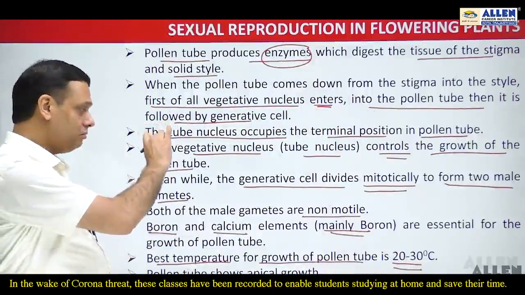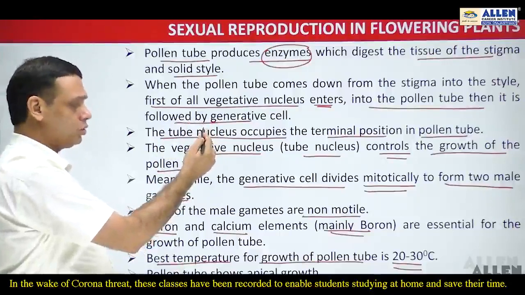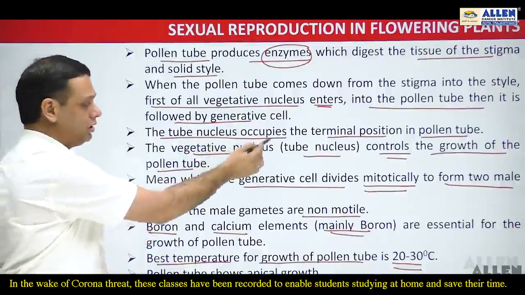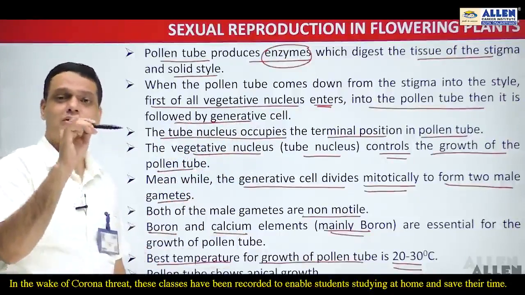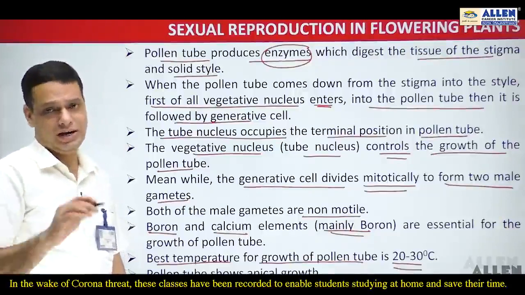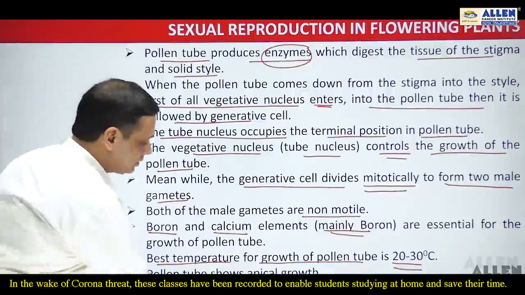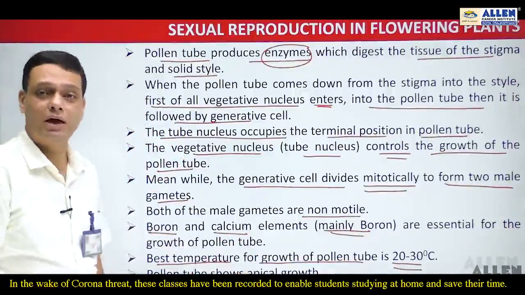Since the main role of controlling the pollen tube growth is played by the vegetative nucleus or tube nucleus, and that tube nucleus is present at the terminal or apical position of the pollen tube, the growth of the pollen tube is apical in nature, meaning the pollen tube shows apical growth.